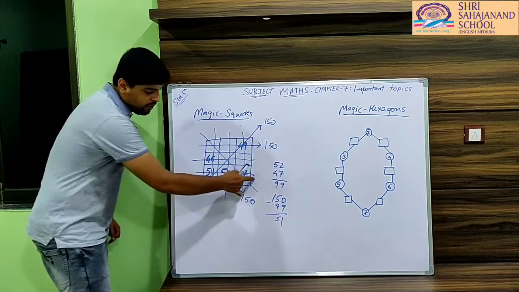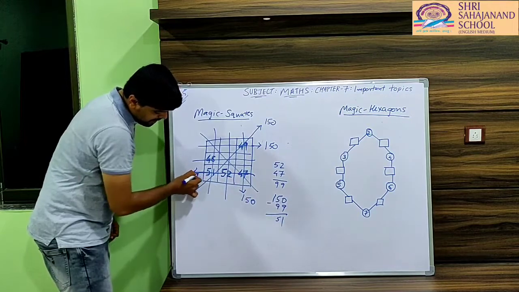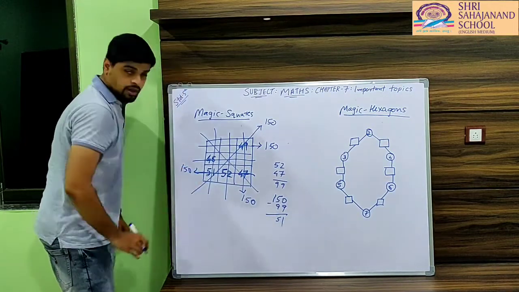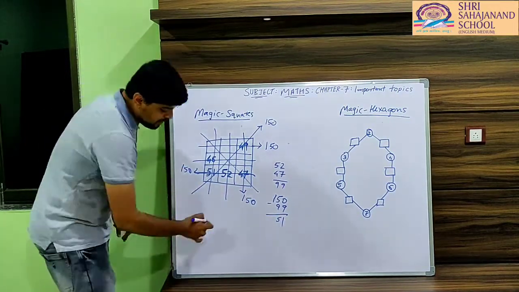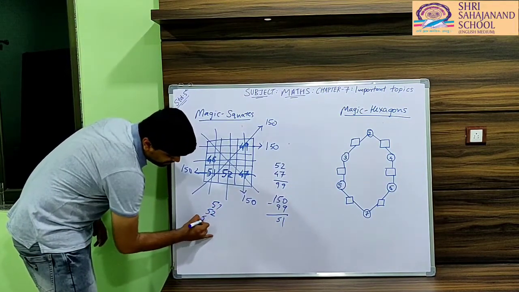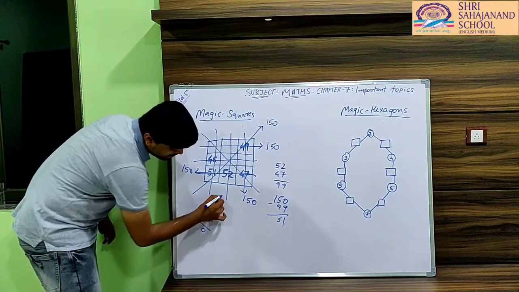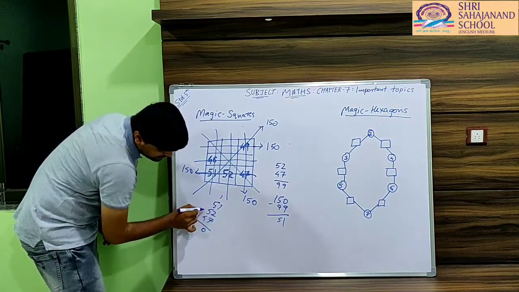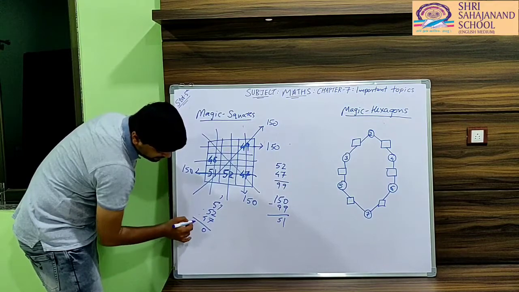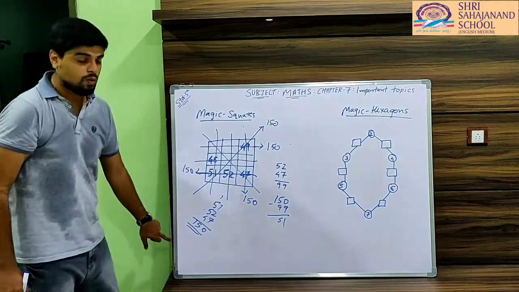And if we total these three numbers, the result will be 150. If you want, you can total it. Let's say 51, 52 and 47. 1 plus 2, 3, 3 plus 7, 10. Carry 1. 5 plus 1, 6, 6 plus 5, 11, plus 4, 15. As you can see here, the answer is 150.